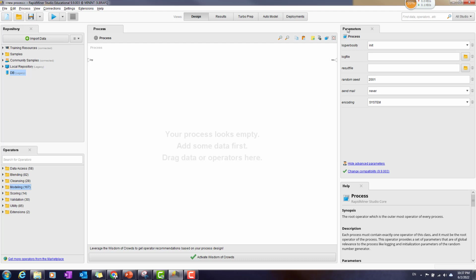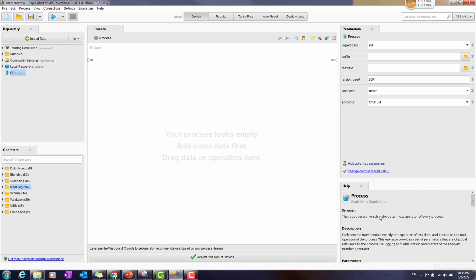Okay, the last thing, the parameter panel, will be the place where, for most of the processes and operations, we have some kind of modification. So if you want to change something, or make some kind of option in the process, they will all appear here, and I will show you later. And the last one, help, is for the help window.